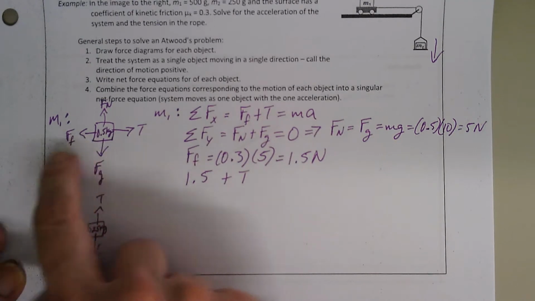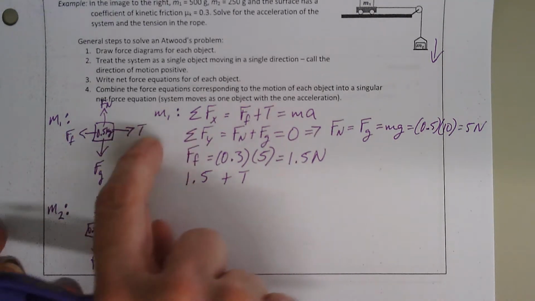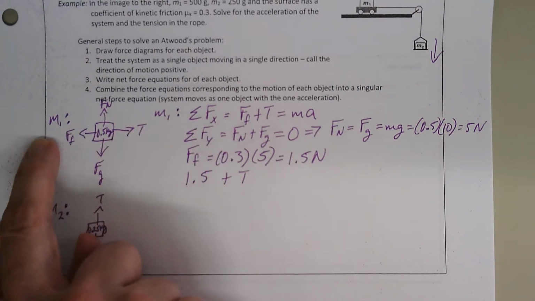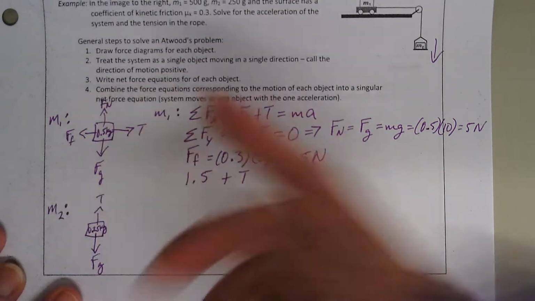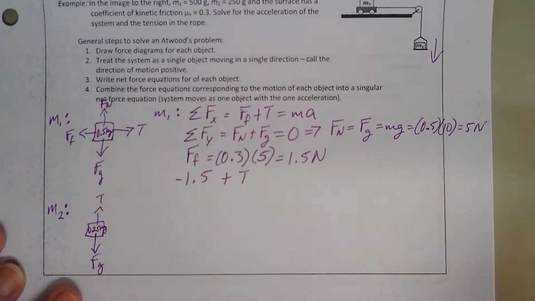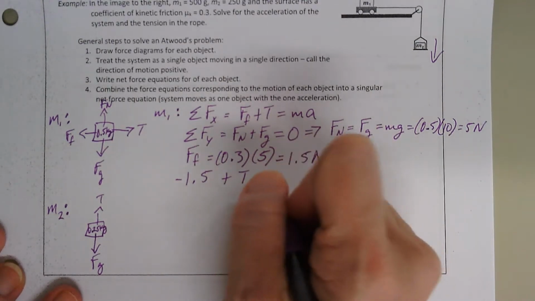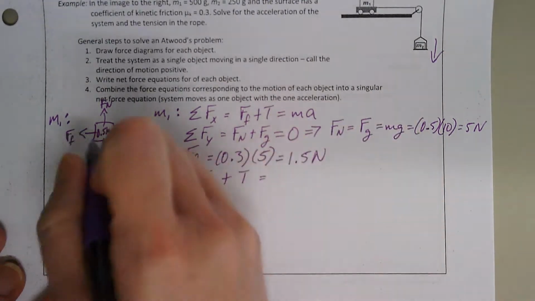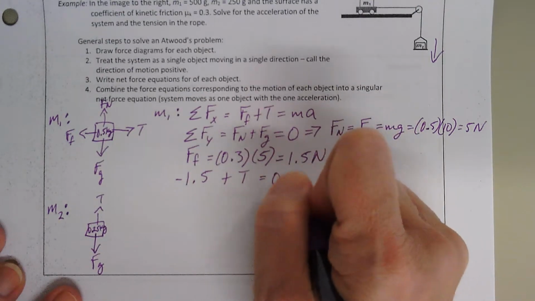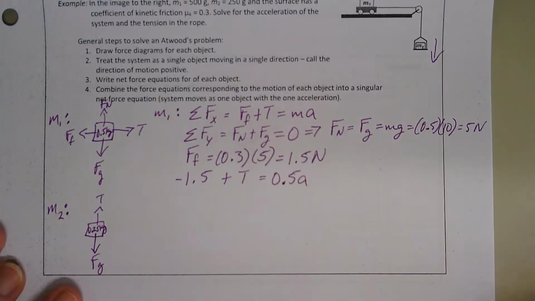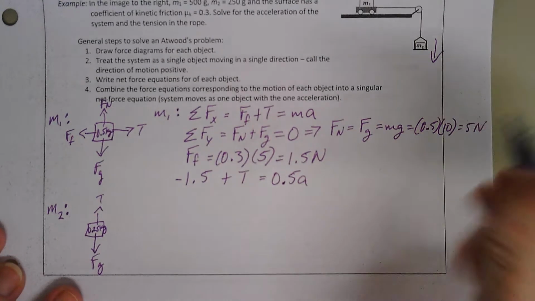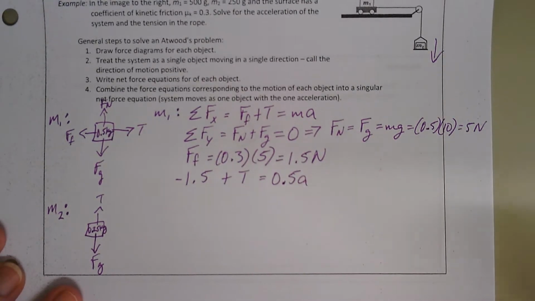So if I've decided this is the positive direction, then my friction is going in the negative direction, okay? So that means that's going to be negative 1.5, plus T, and that equals, the mass was 0.5, so 0.5 times A. Okay, so I'm done with M1. That's as far as I can get.